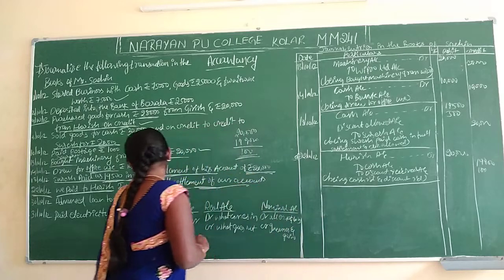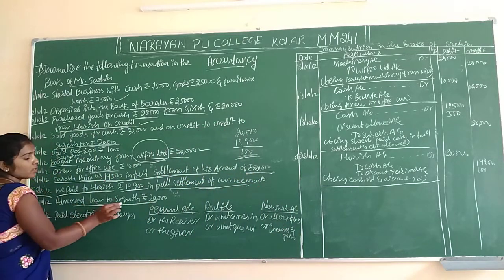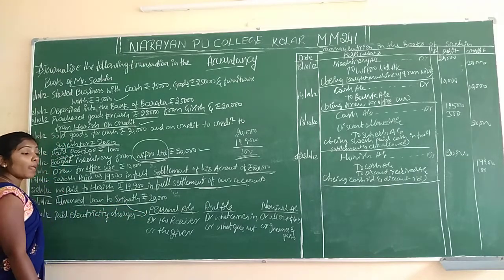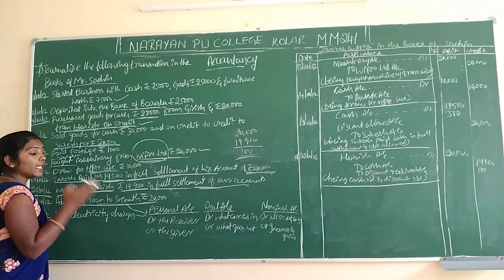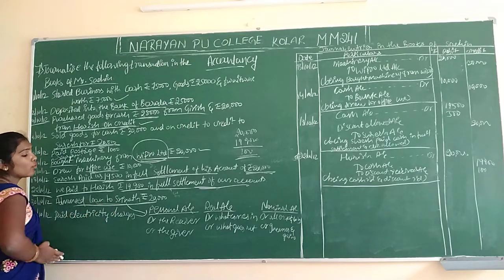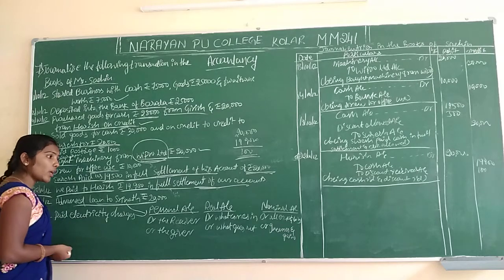And the next entry is advance loan to Srinath. The loan should always be a personal account only. We have to apply the personal account rules here. Personal account means what we are going to receive, which is the loan, and what they will give, which is cash. Srinath loan account debit to cash account.